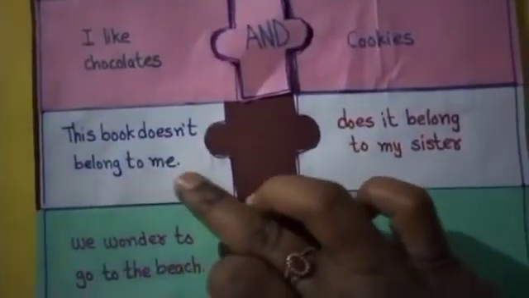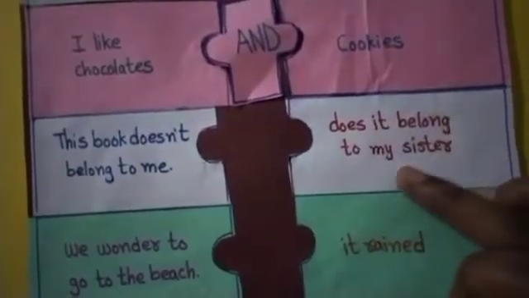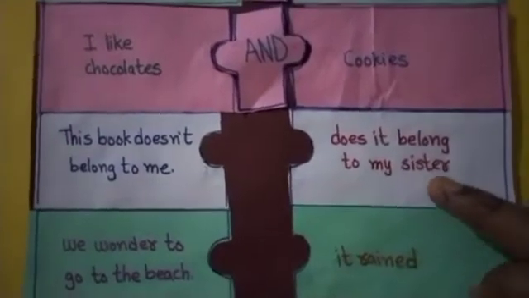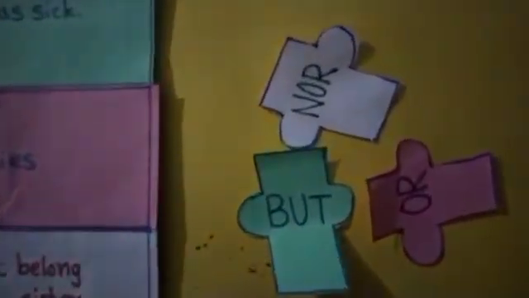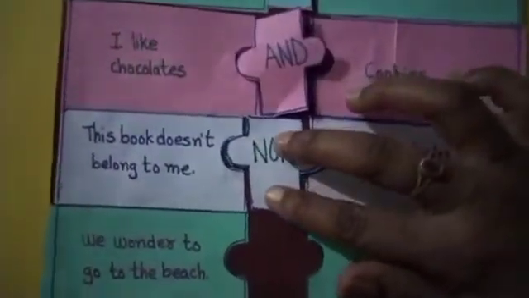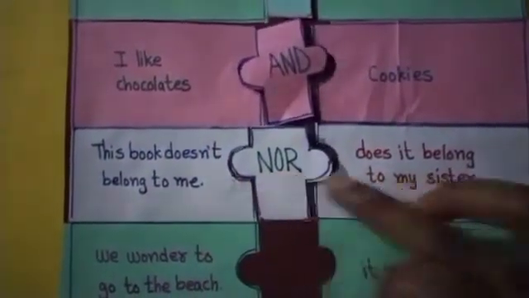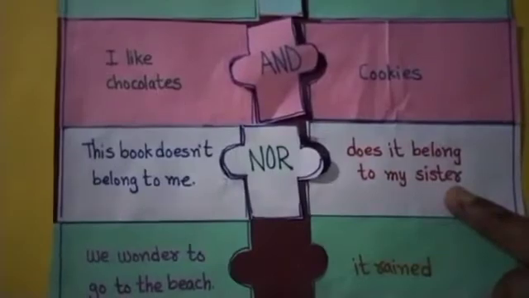Next sentence. This book does not belong to me. Does it belong to my sister? This is a separate sentence, this is a separate sentence. To join these two sentences, which conjunction will we use? Think. Very good. NOR, nor. This book does not belong to me, nor does it belong to my sister. Is it correct, children?